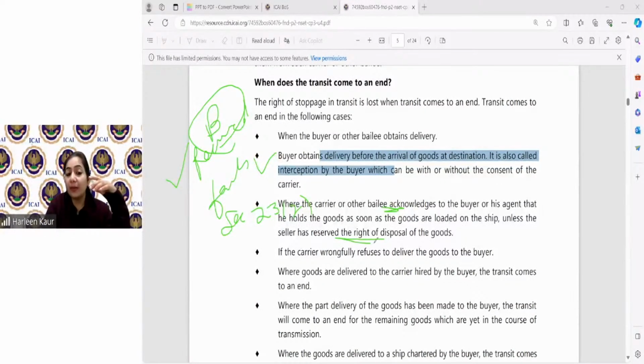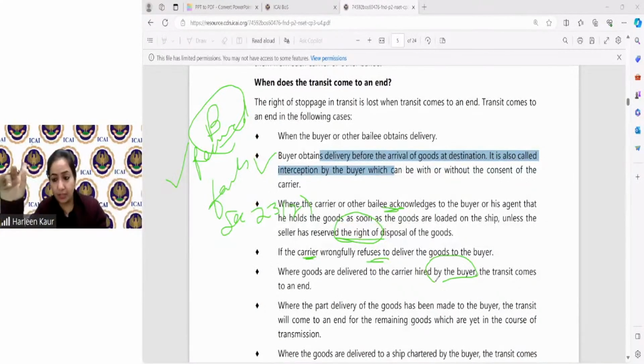But where I am reserving my right of disposal, the seller only remains the owner, then the goods can be taken back anytime. If the carrier, meaning the transporter, wrongfully refuses to deliver the goods to the buyer, then also the transit will come to an end, meaning now he has not delivered the goods to the buyer, the goods are lying with the transporter. Where the goods are given to the carrier hired by the buyer.